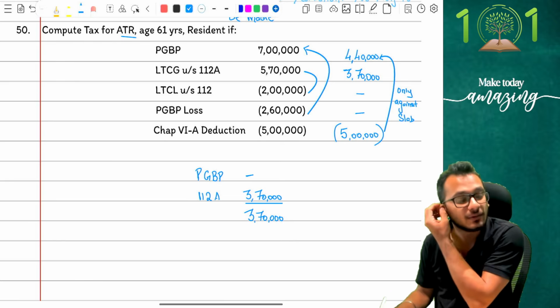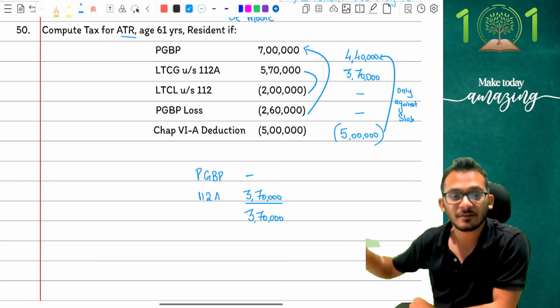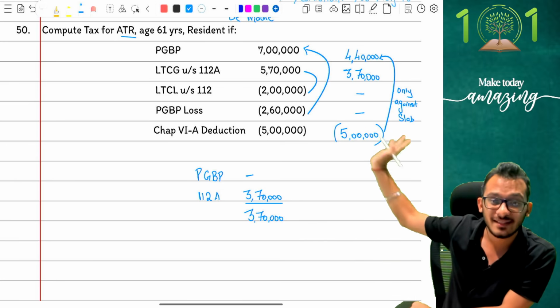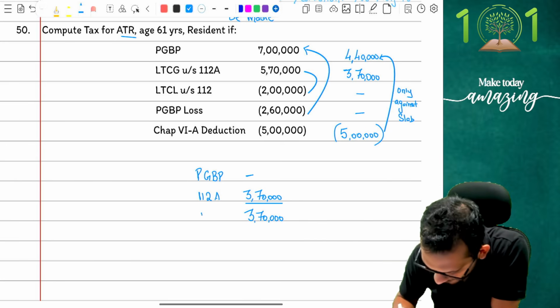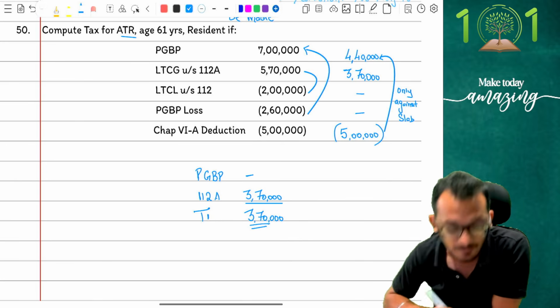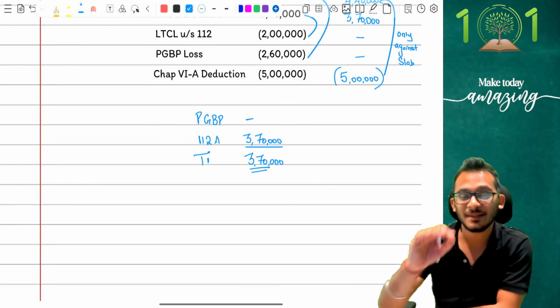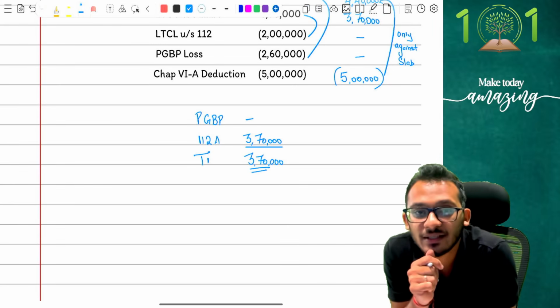Correct? Yes, very good. At this stage, people, I now have an income. My PGBP is 0. My 112A is 3,70,000. My total income has come to 3,70,000. This is my total income, first of all. Step number 1 is completed.